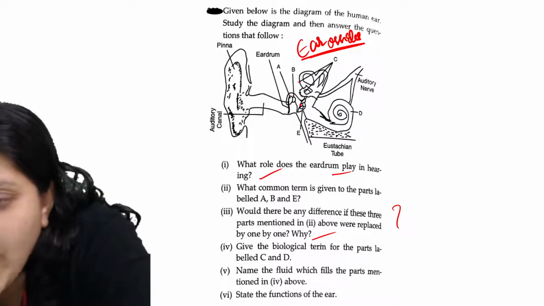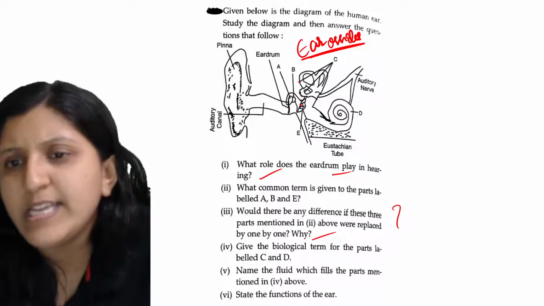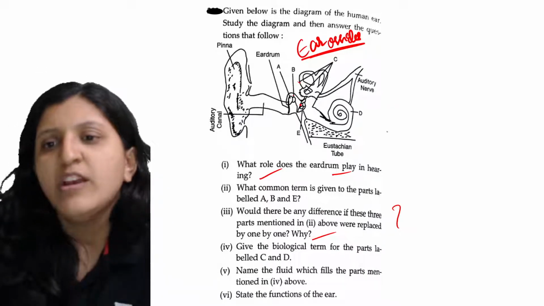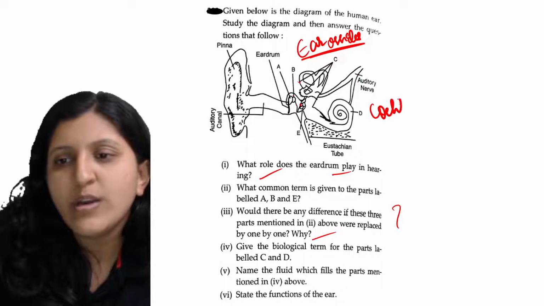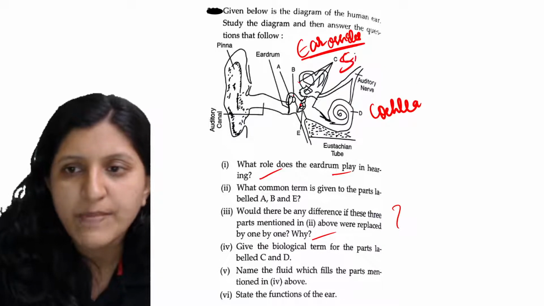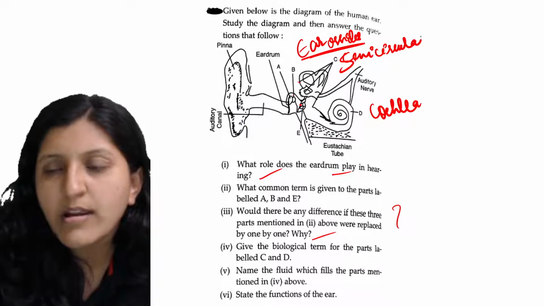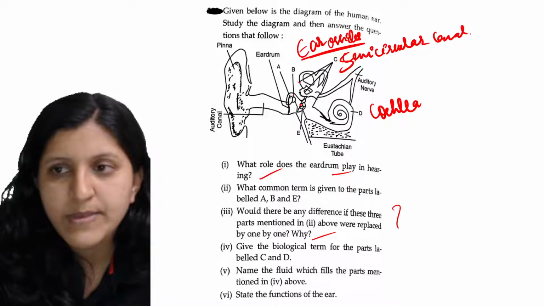Okay, so give the biological term for the parts labeled C and D. So D is the cochlea. C is a semicircular canal. Okay, so this one is a semicircular canal.